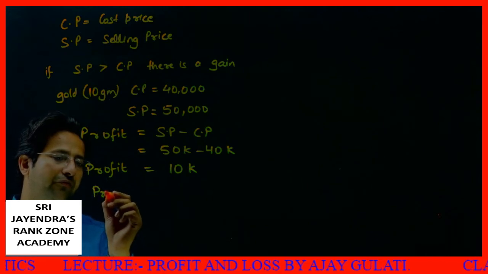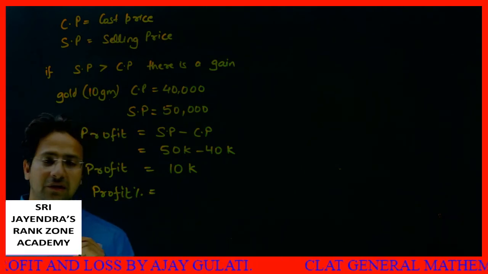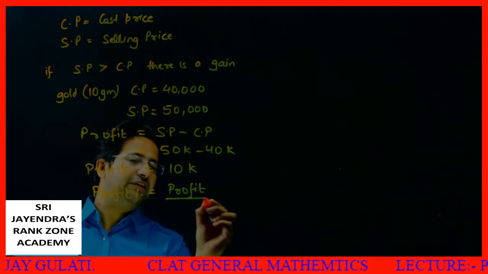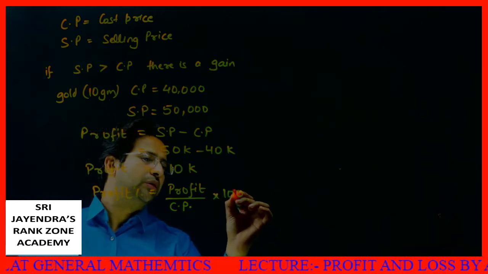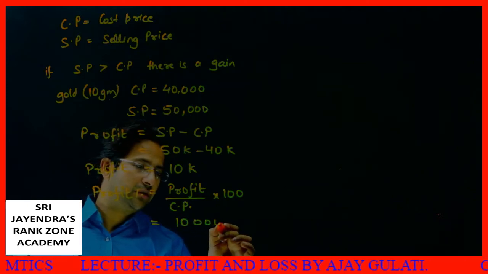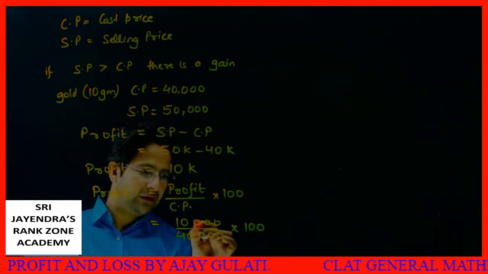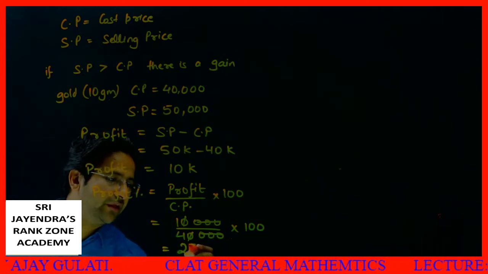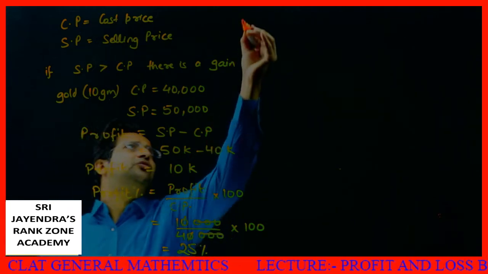Now the next thing is profit percent. What is the profit percent? Profit is always calculated on CP. Loss is also calculated on CP. Profit upon CP into 100. So what is my profit? My profit is 10,000. What is my CP? 40,000 into 100. Triple zero cancel, again 0 cancel, 1 by 4 into 100. Or I can say my profit is 25%. 100 by 4 means 25%. This is one basic concept. Okay, students.